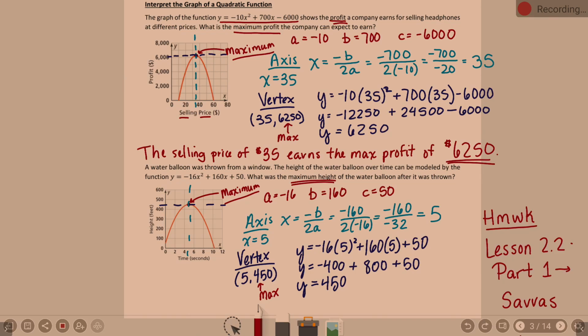So, yeah. Water balloon reaches a max height 5 seconds after it was thrown. And I don't really have room to write that, but I'll just write max height of 450 feet, 5 seconds after it was thrown.